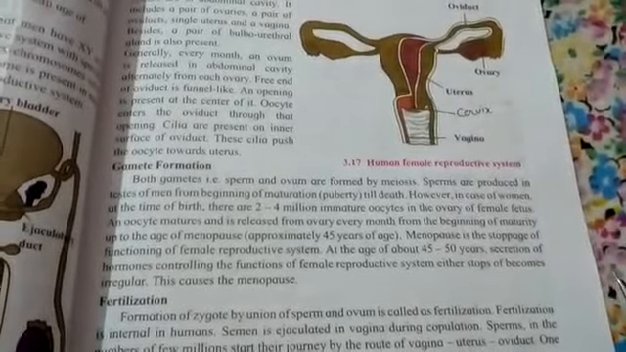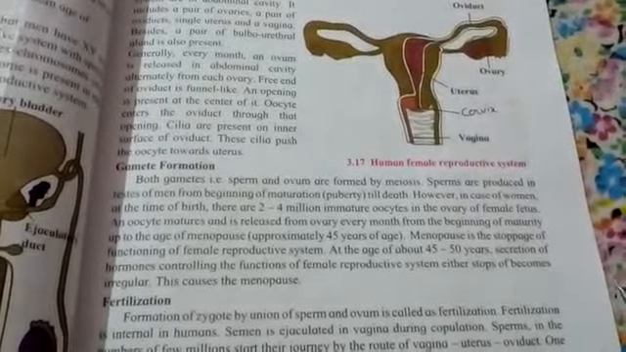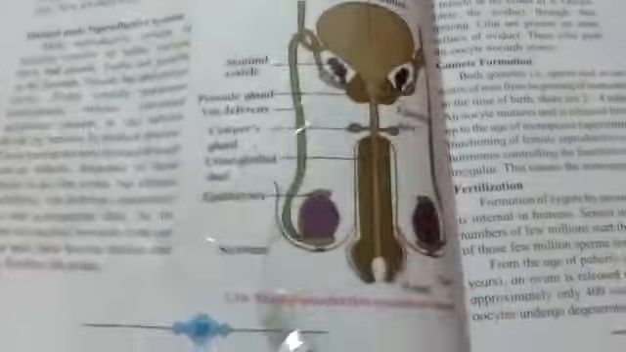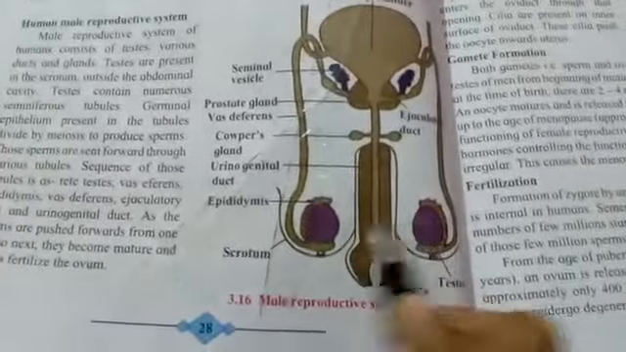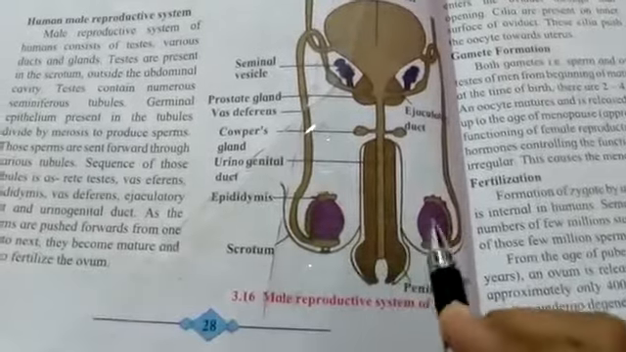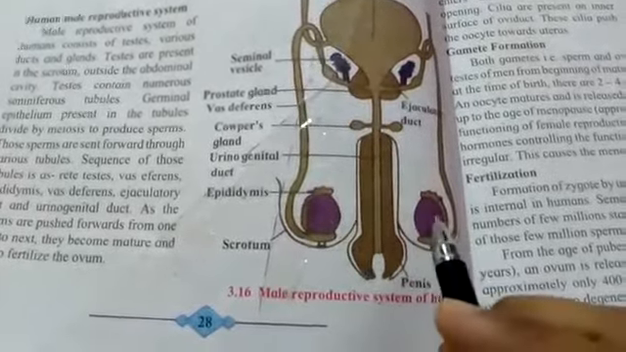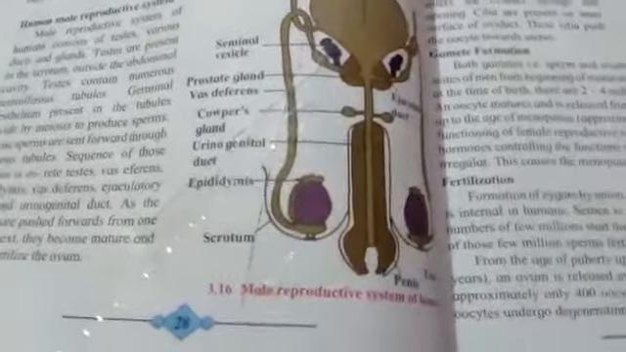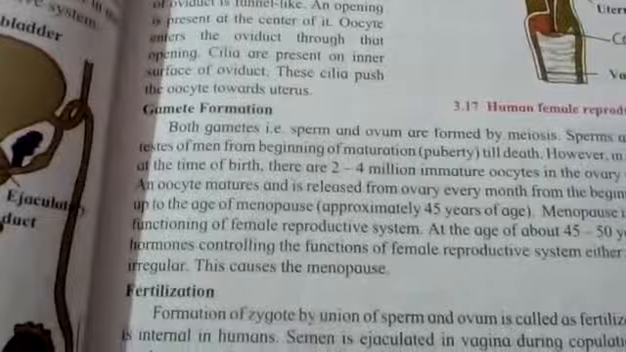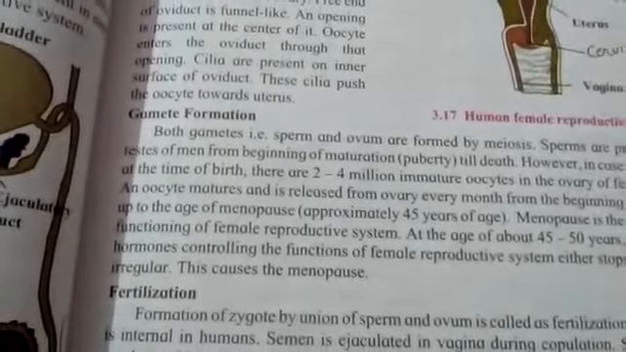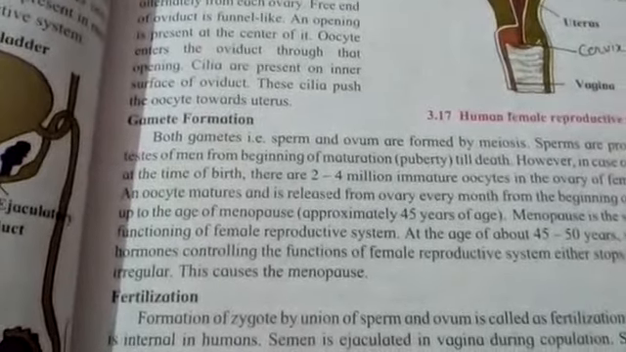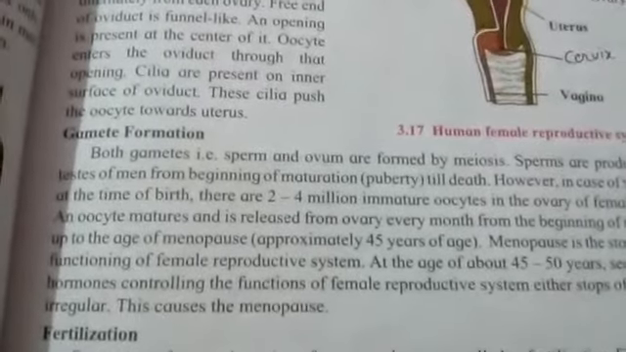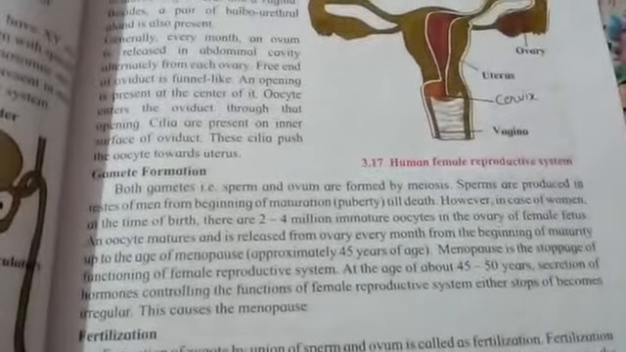And how are the sperms produced? The sperms are produced in the testes, as I've shown you. See, these are the testes, and the sperms are produced here in the testes. This starts as soon as puberty starts in boys, that means right from the age of 13, the puberty age starts and the boy starts becoming matured. Till death, the sperms keep on being produced in the testes of the male.